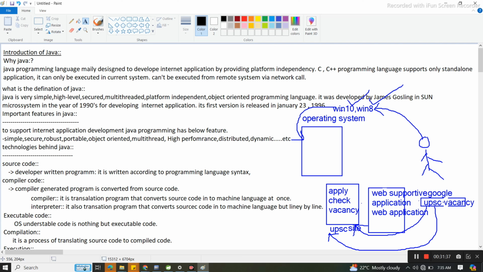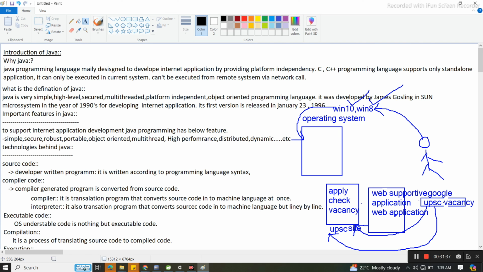So two types, web supportive applications and web applications, are there. Clear?